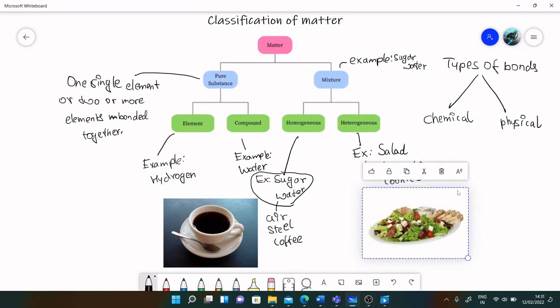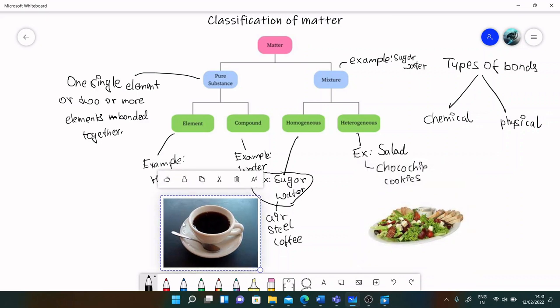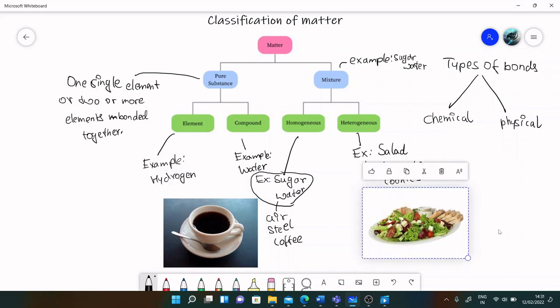These are the two types of mixture we notice. In a homogeneous mixture, we see that there is an even composition. You can't really say that it's a mixture. It looks like it's a pure substance because everything looks uniform. A heterogeneous mixture is where you can differentiate the different elements. A salad is one dish you're eating, but there are so many different elements in it, and they all can be differentiated. Another example would be a pizza and your chocolate chip cookie.